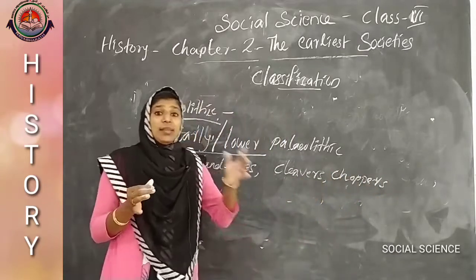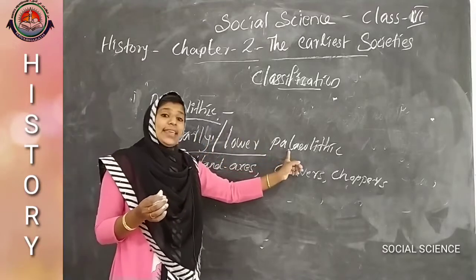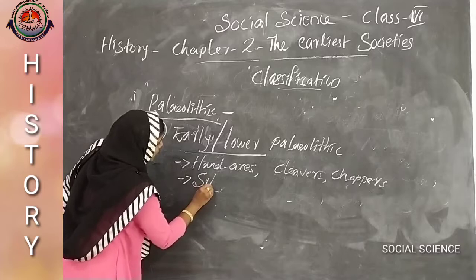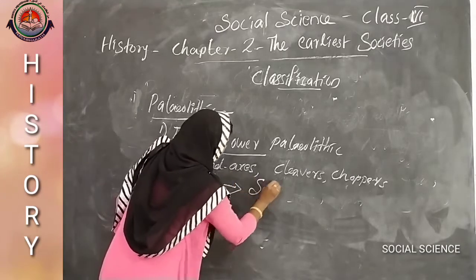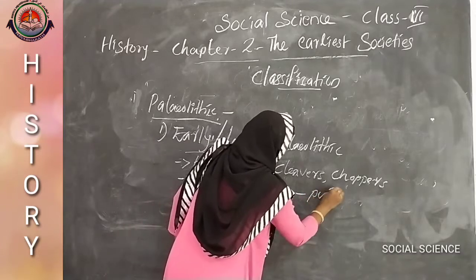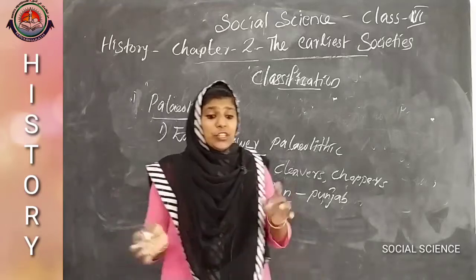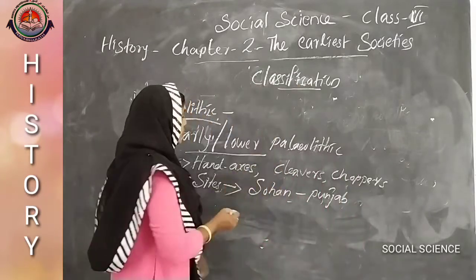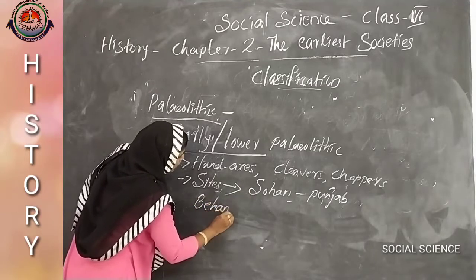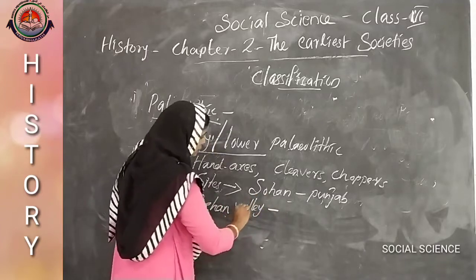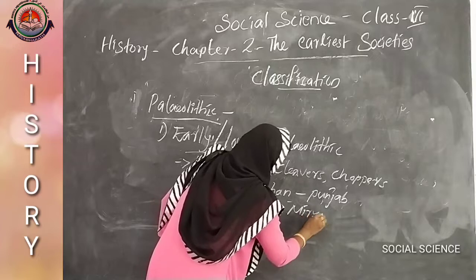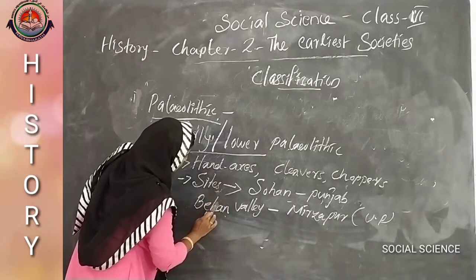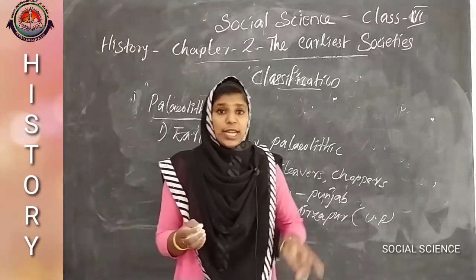The main sites, that means the main areas, where we can see the early Paleolithic lifestyles are, we put the name sites for these areas: Sohan in Punjab, and the next area is Belan Valley in Mirzapur, that is in Uttar Pradesh.